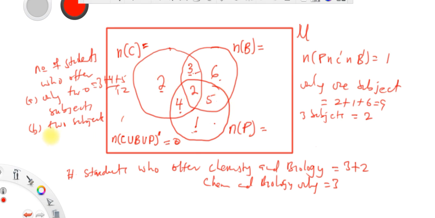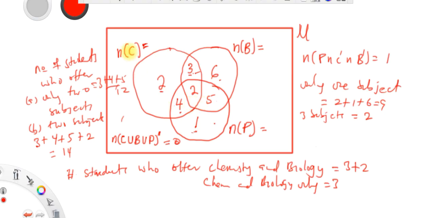So if the question says you want the number of students who offer two subjects, without adding the word only, in that case it will be this 3, chemistry and biology only, plus 4, chemistry and physics only, plus 5, biology and physics only, plus the 2 who offer all the 3 subjects. Right? So this is 12 plus 2, which gives us 14, guys. So obviously it's very interesting. If you go with this, the question will be simple for you.